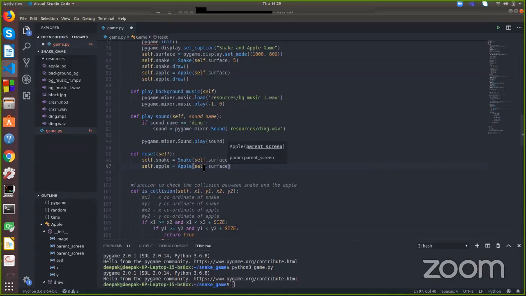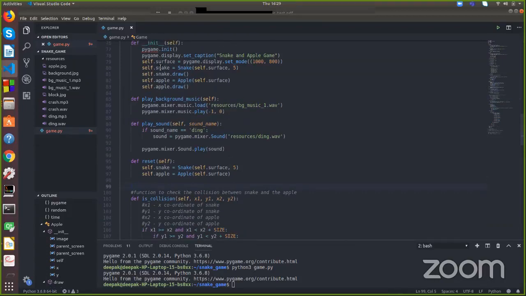Okay, and we also need to pass the argument for the initial size of the string. Let it be 5, what we have used before. Okay. So when we called the snake game class, when we define the game class and wrote the init method, we instantiated the snake class and the apple class to all of their initial state.